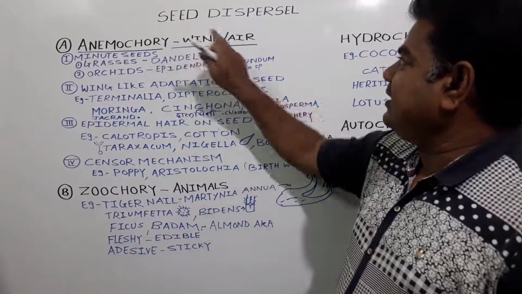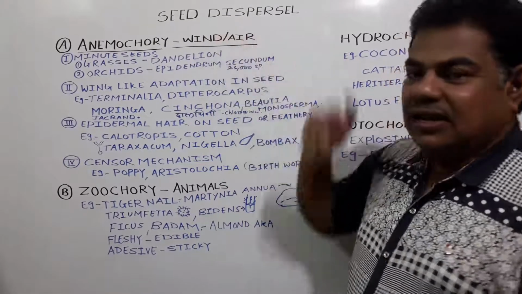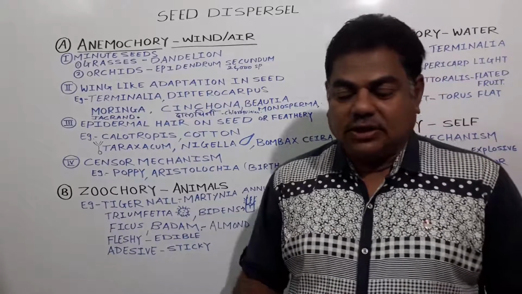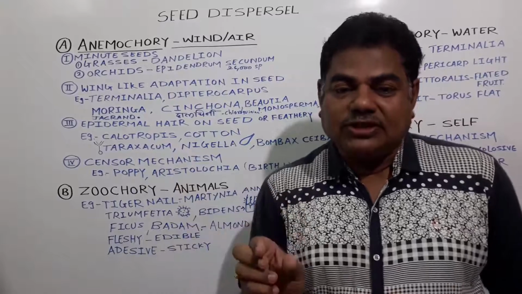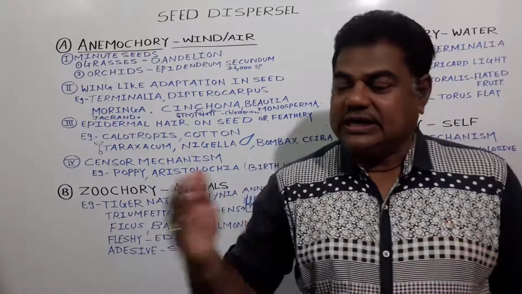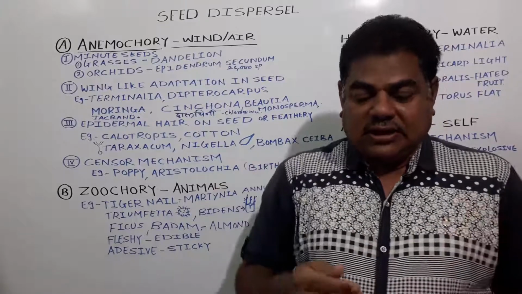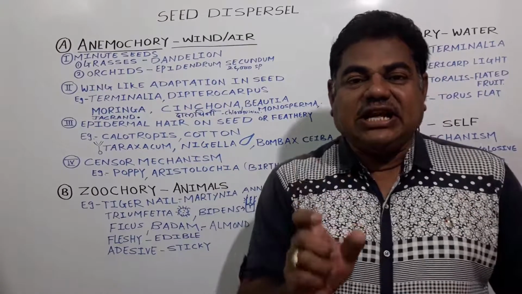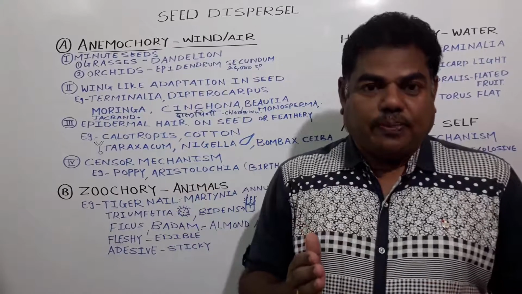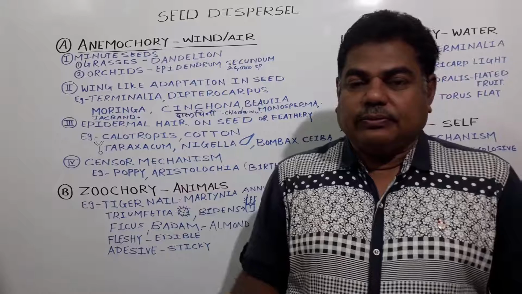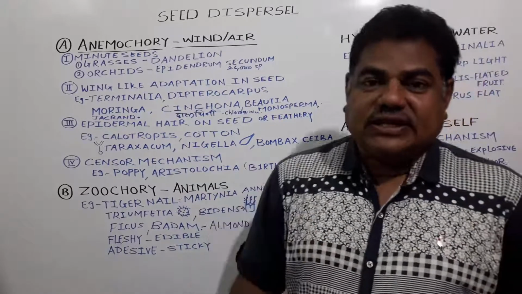Now this is seed dispersal. Here dispersal means that a seed gets dispersed from one place to another. It gets transferred from one place to another. Now the seeds are stationary in nature, meaning they do not move. They do not show movement. They are stationary in nature.